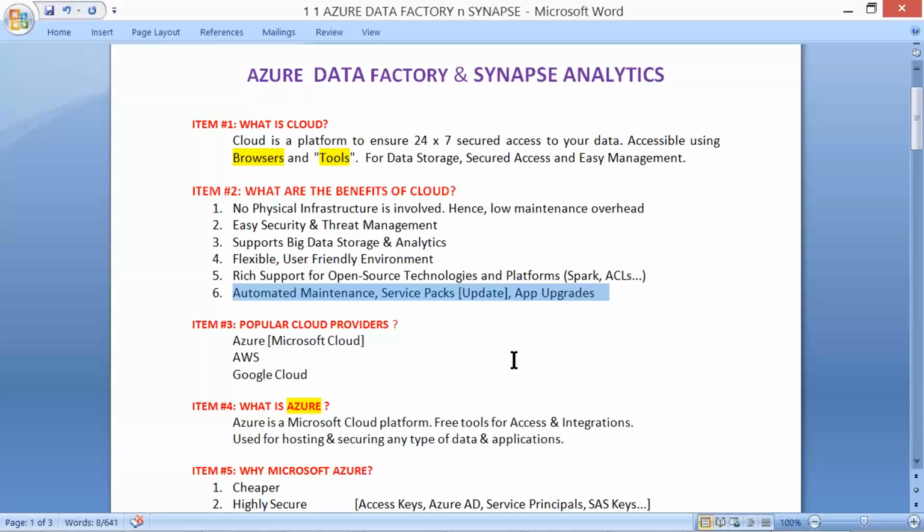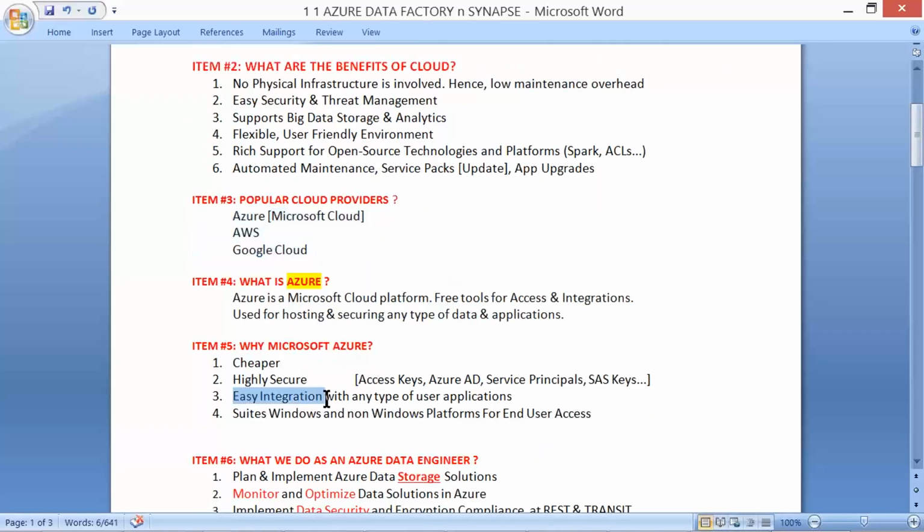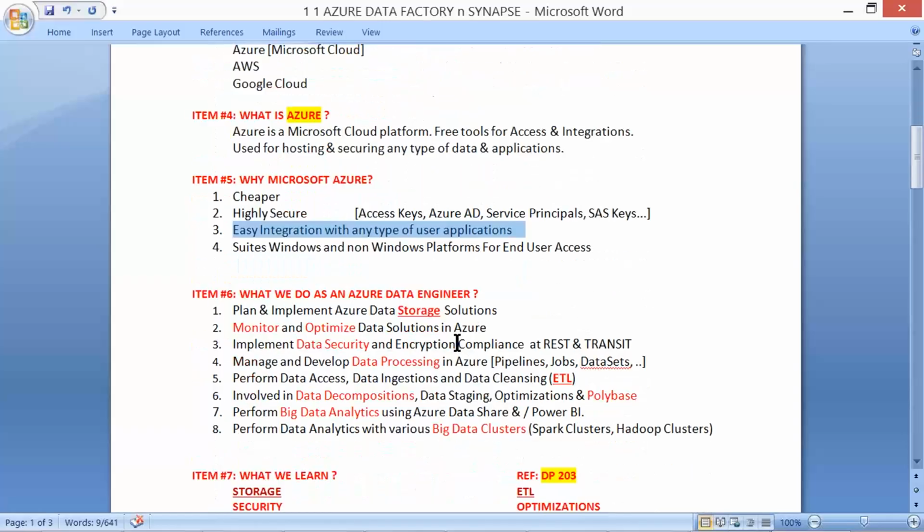And from a data engineering perspective, there are three cloud providers: Azure Cloud, AWS Cloud, and Google Cloud. Why go for Azure? Yes, it is a Microsoft product, comparatively cheaper, easy to use, and easy to integrate with any type of user applications. And this Azure environment suits Windows and non-Windows environments for easy end user access.